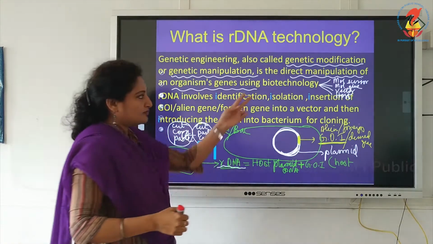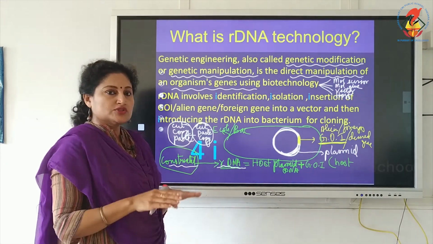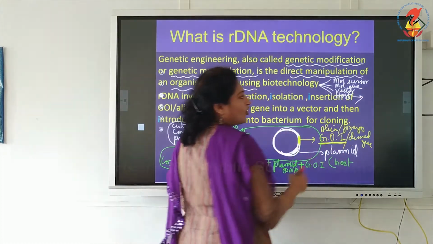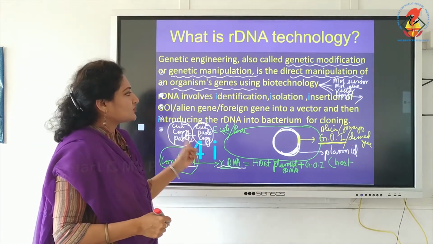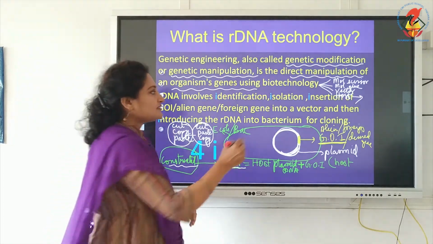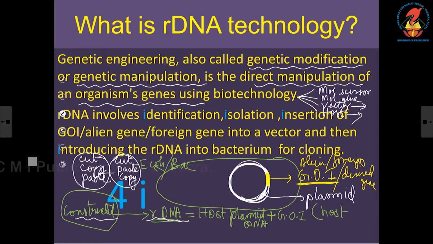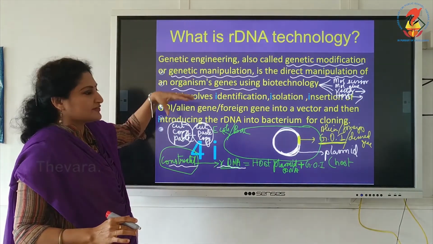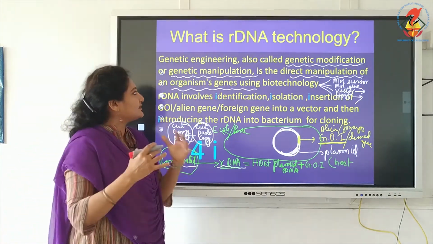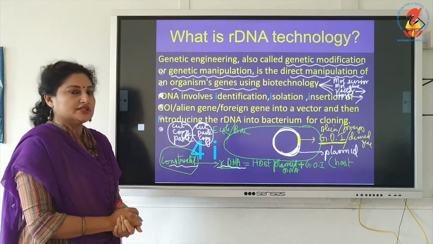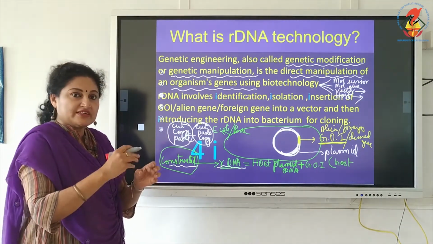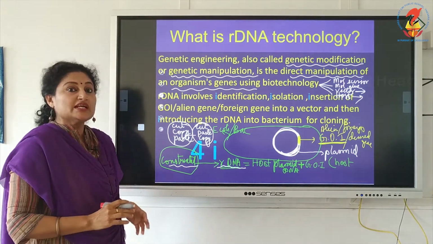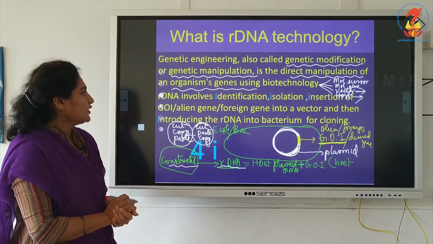The molecular scissors is meant for cutting, molecular glue is meant for pasting, and the vector and host are involved in copying, as I told, cut, paste, copy, but a vector is needed. Vector plays the role of a vehicle to transfer the gene of interest. I will come to that. As of now, we are dealing superficially and we can go into the depth later. So, genetic engineering is genetic manipulation or genetic modification, where we are directly manipulating the genome or DNA of the host organism using biotechnological tools.